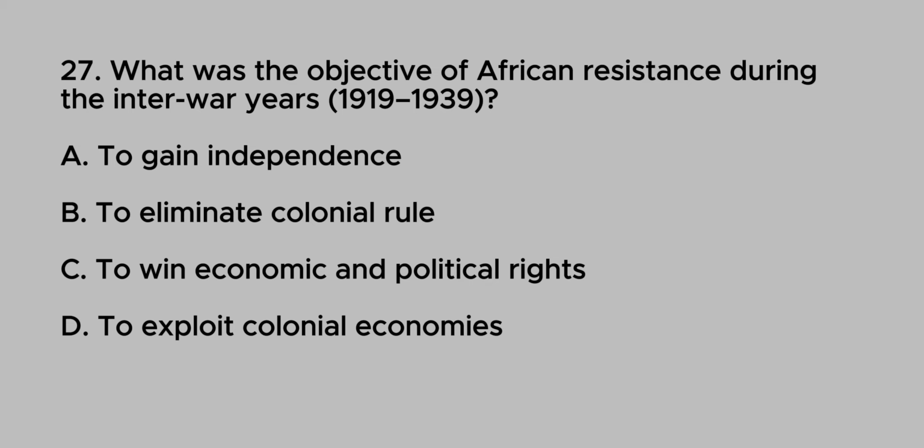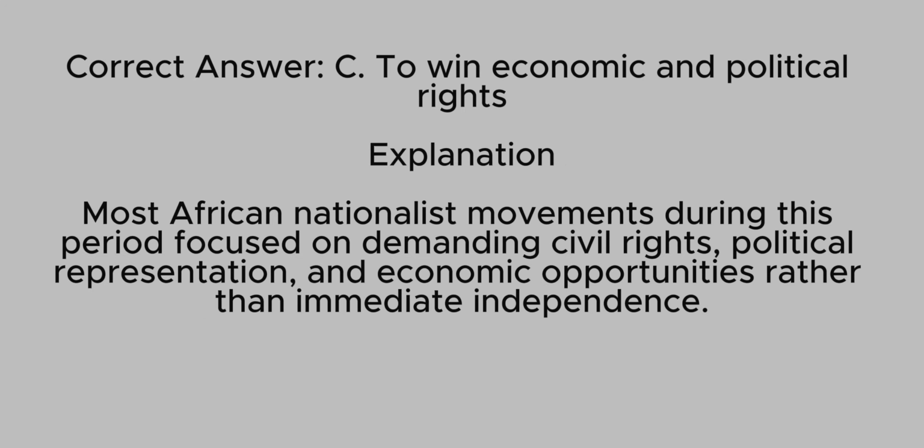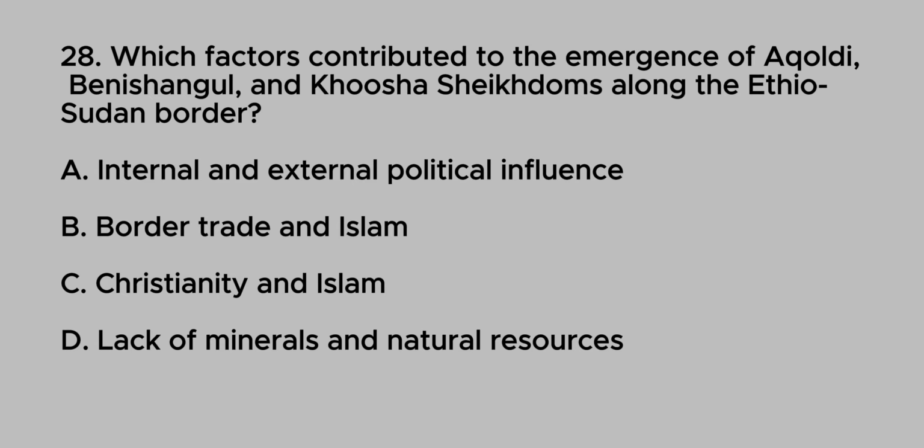27. What was the objective of African resistance during the interwar years 1919 to 1939? A. To gain independence. B. To eliminate colonial rule. C. To win economic and political rights. D. To exploit colonial economies. Correct answer, C. To win economic and political rights. Explanation. Most African nationalist movements during this period focused on demanding civil rights, political representation, and economic opportunities rather than immediate independence.